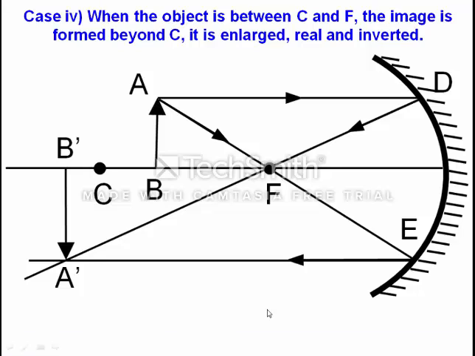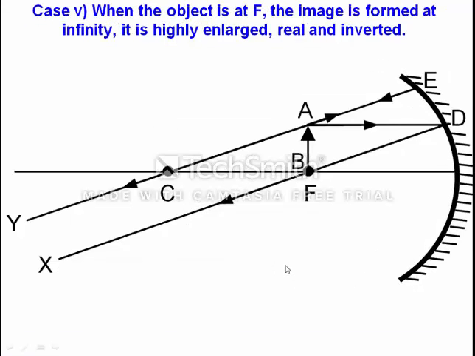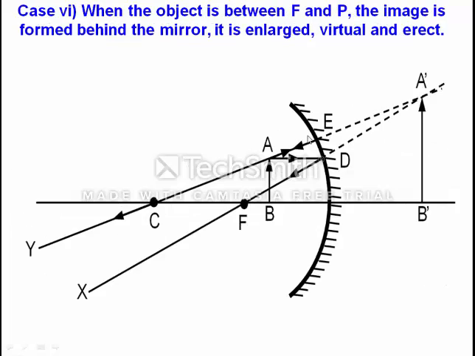Now we will see case number 5, and that is when the object is placed at focus. Now we will see what will happen. The first case we saw was when the object was placed at infinity, then the image was formed at focus. Now in case number 5 we will see when the object is at focus.